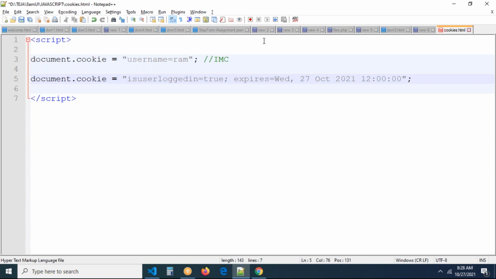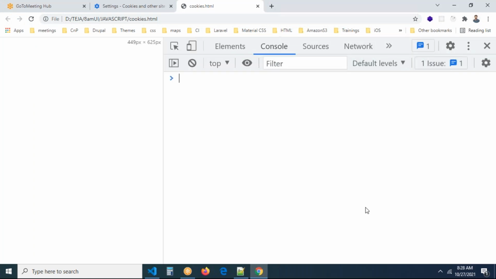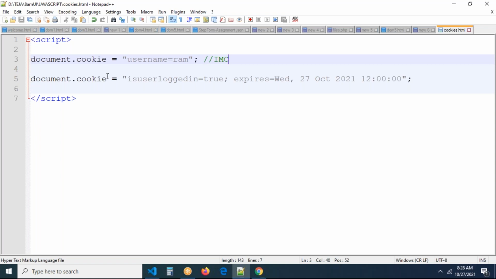Now let's execute this page. I think you cannot see any error. Let me save the file and execute this. I executed it. Press F12. Do you have any error in the console? No. These two lines are executed, so definitely these two cookies are created now.